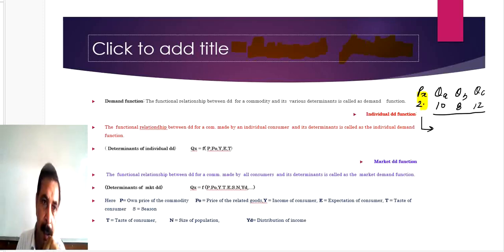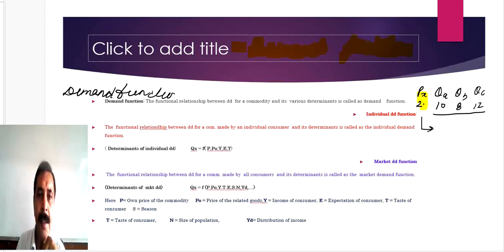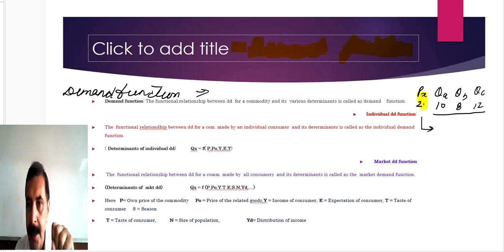So that is the demand function. What is that? The functional relationship between demand for a commodity and its various determinants is known as demand function.